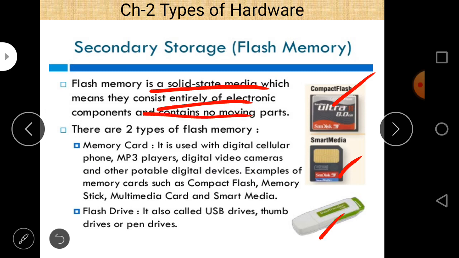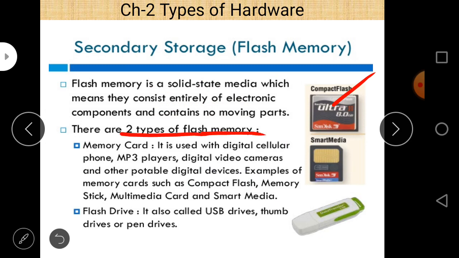That is another important point regarding flash memory. As we saw in the last lecture, in a hard disk there are movable parts, but in this type of memory, especially flash memory, there are no moving parts at all, and it consists entirely of electronic components. And as far as types are concerned, flash memory is divided into two types. Memory card, you are all aware of this memory card. It is used with digital cellular phones, MP3 players, digital video cameras, and other portable digital devices.